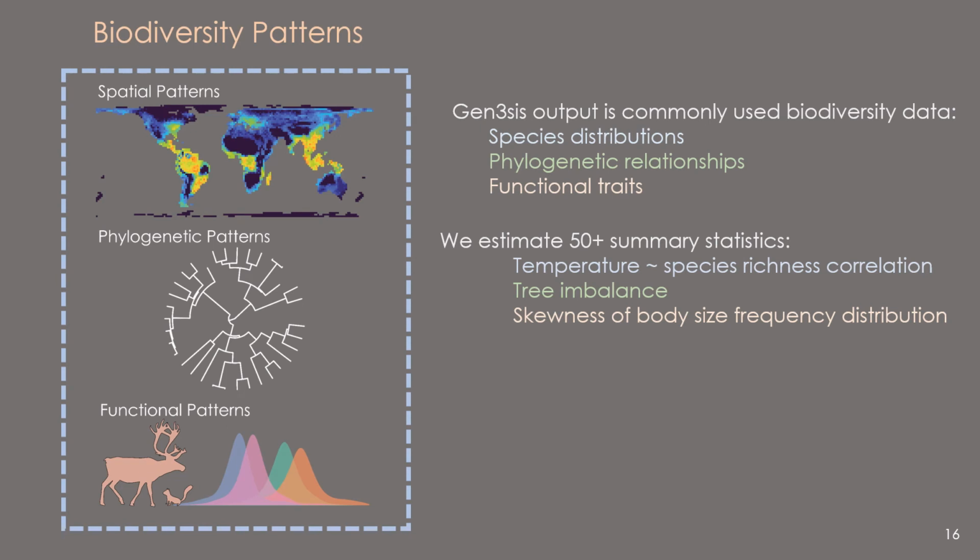The Genesis model gives us heaps of information as output, which is directly comparable to commonplace biodiversity data. So this is species distributions, their phylogenetic relationships, and traits. From the spatial, phylogenetic, and functional information, we extracted 50 different summary statistics. Some corresponding examples include things like the correlation coefficient between temperature and species richness, phylogenetic tree imbalance, and skewness of the body size frequency distribution.